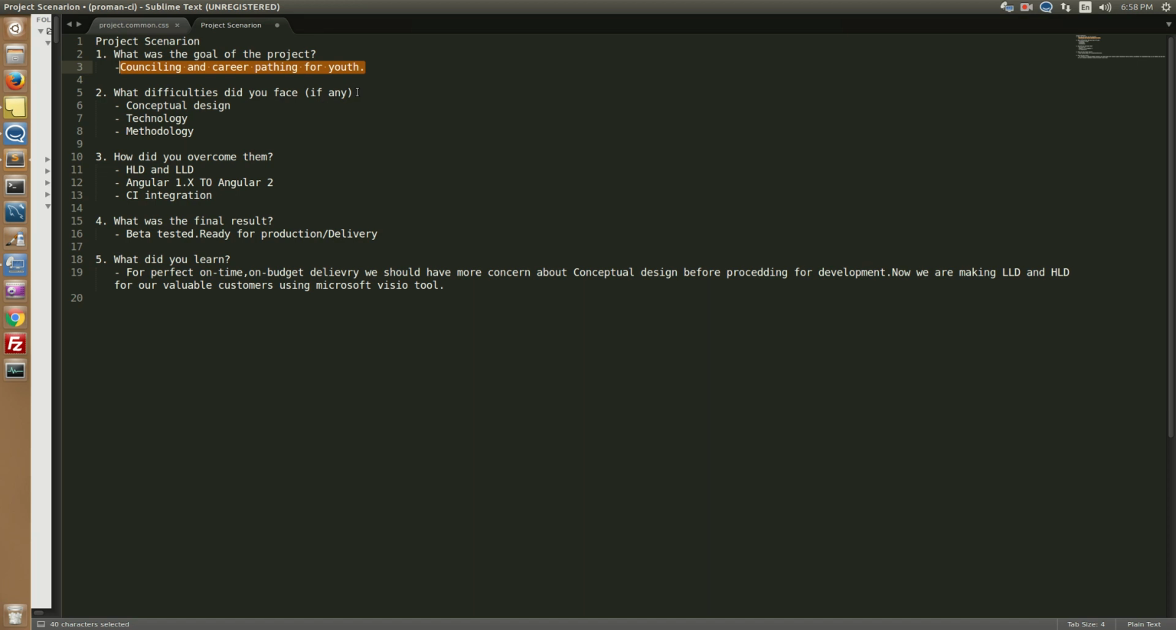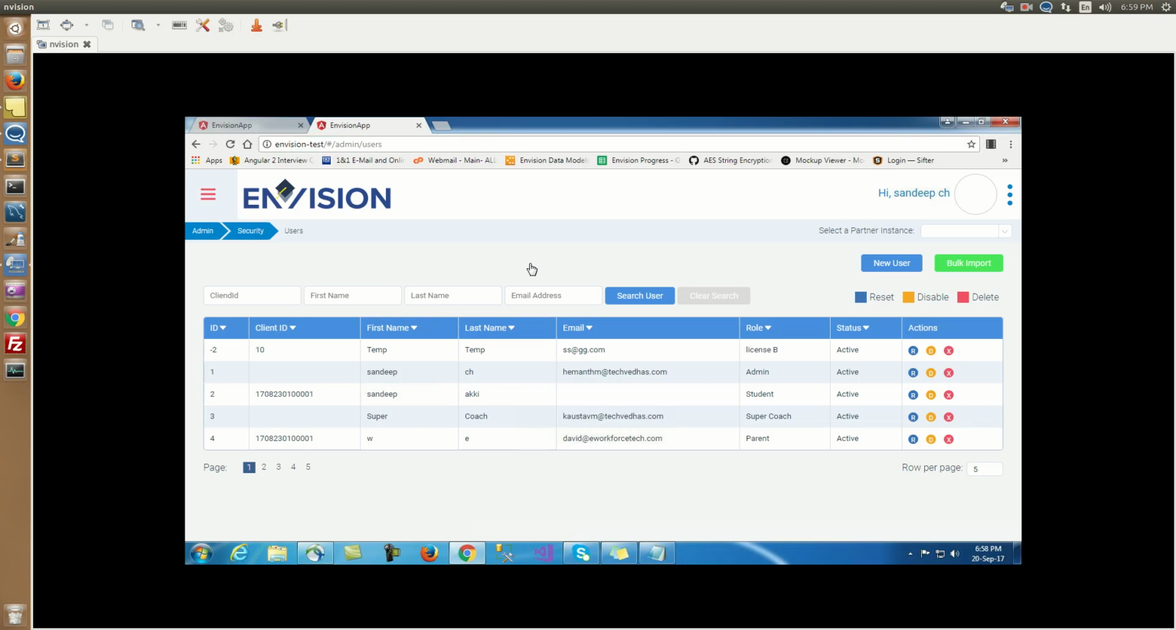Secondly, the question in the mail was what difficulties we faced in this project. Frankly speaking, we faced 3 types of difficulties, because we have been working on this for the last 2 years. Mainly we faced 3 types. First, conceptual design difficulties. When we started working on this project, we faced many situations in between. We got stuck somewhere and changed our conceptual design to modify our code.